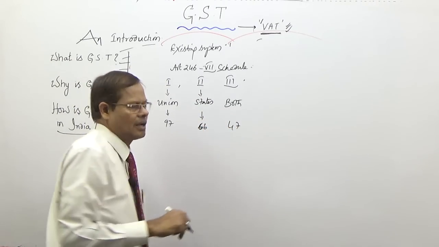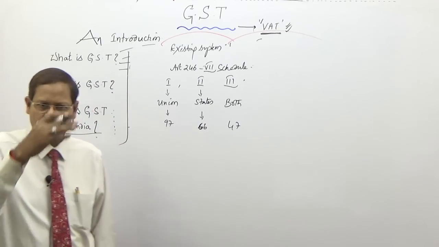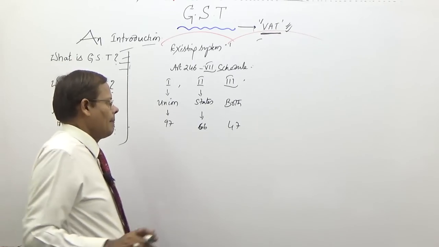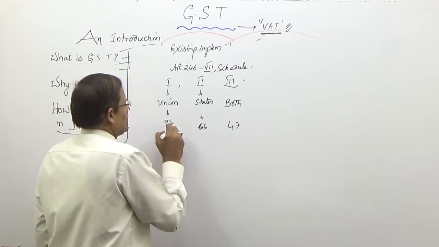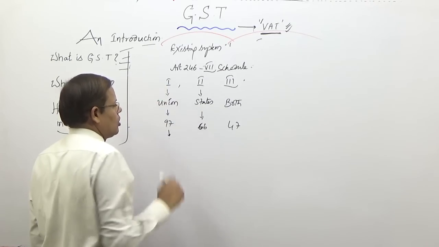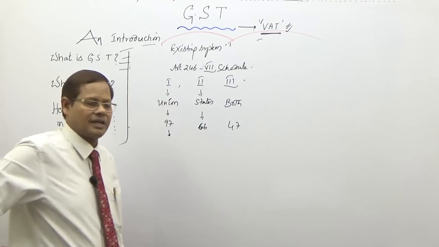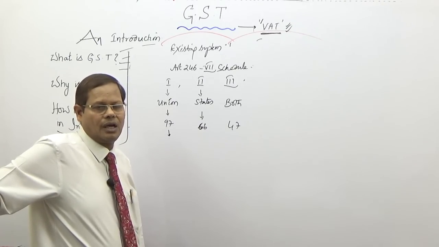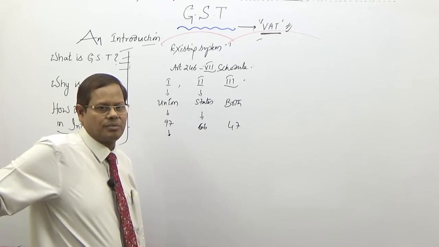I am giving the number of the last entry. If you count 1, 2, 3, 4, 5, the number will be more. So, under the entry numbers the union government was levying and collecting taxes. And on state list, state government was doing. And there was no interchangeability.